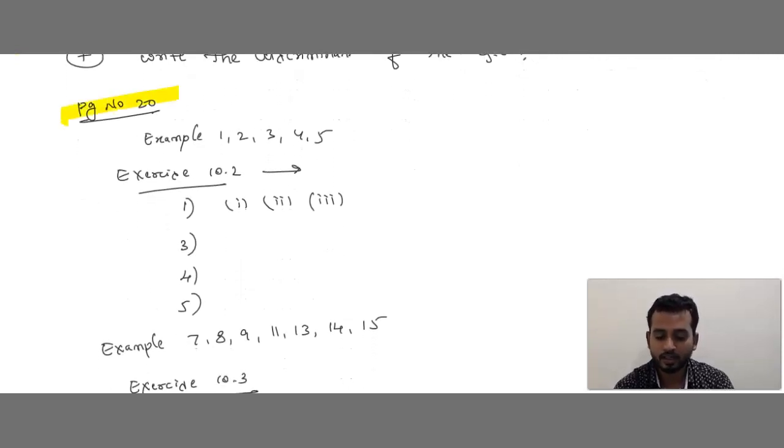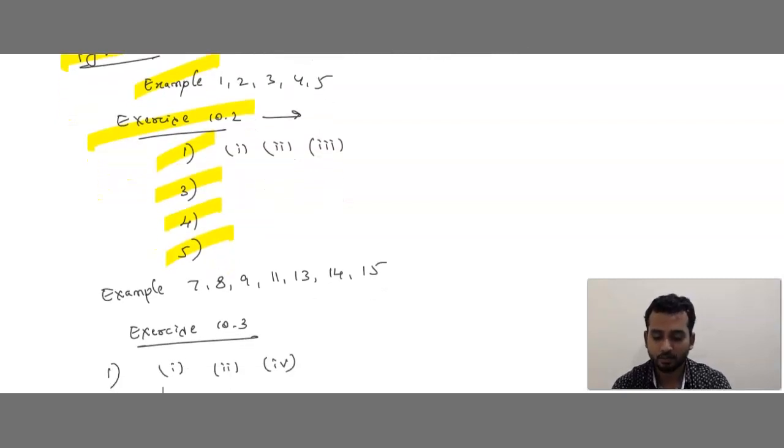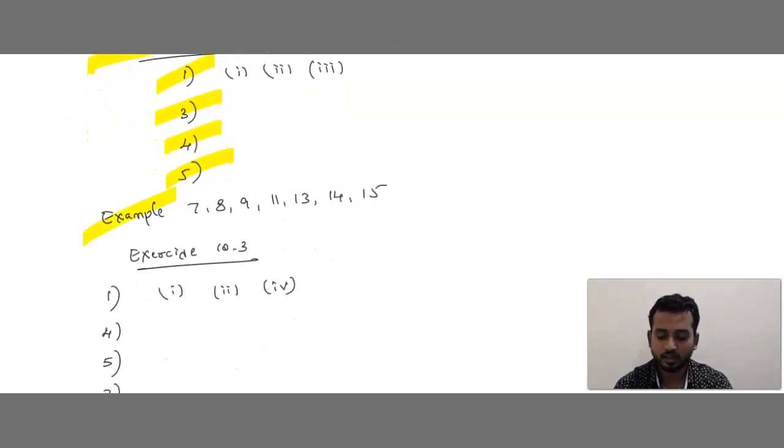Next, page number 20. In that you can see example number 1, 2, 3, 4, 5. You need to solve these, and exercise 10.2. In that, question number 1, sub question 1, sub question 2, sub question 3. Next, question number 3, question number 4 and question number 5 of the exercise. Then example number 7, 8, 9, 11, 13, 14, 15.